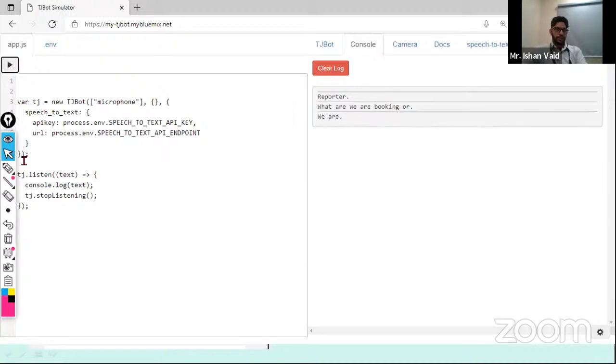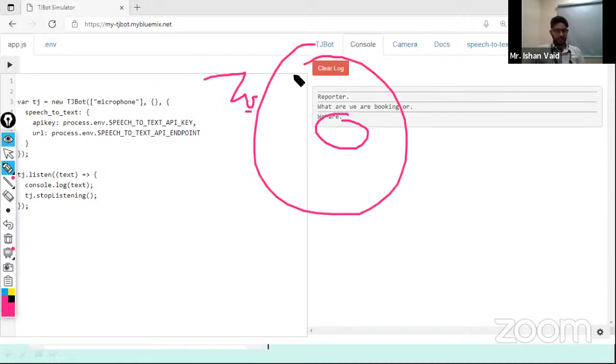What happened is that this is a simulator right now. When we work with the real hardware, it will have a direct connection. Right now my microphone is being used in Zoom, and the same microphone is also being accessed by the simulator at the same time.